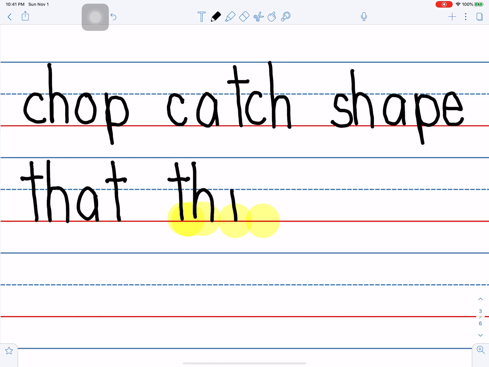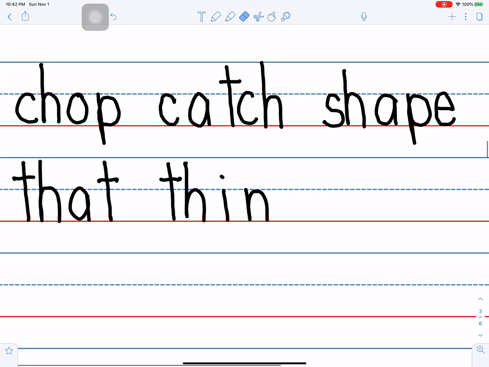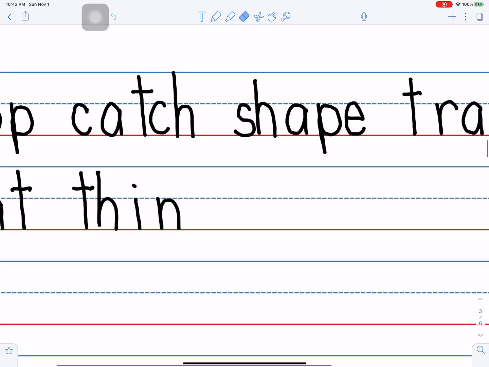I, spelled with an I. Thin, spelled with an N. Let's say our sounds again. Thin. Next word. Sting. What are the sounds we hear? St, ing. Some people like to say ing all together and think of it as one sound. It's really a couple of sounds stuck together. But it doesn't matter which way you do it.